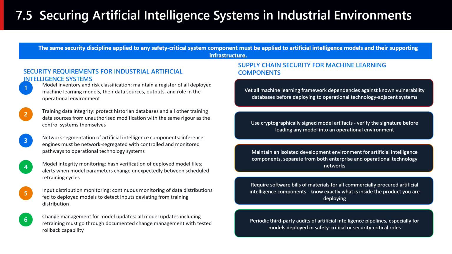A software bill of materials, a complete inventory of all the components, libraries, and dependencies in a software product, is now required by many regulatory frameworks for critical infrastructure software. The same requirement should extend to any artificial intelligence product deployed in industrial environments.